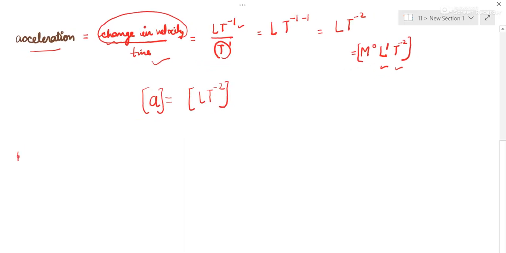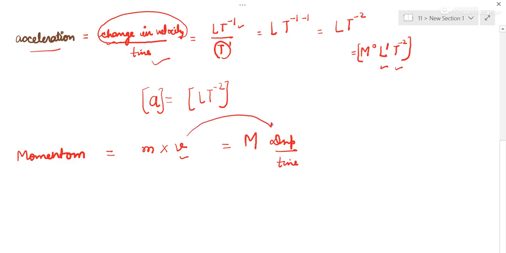So let us go to momentum. Momentum is the product of mass and velocity. Mass is capital M. Velocity is displacement upon time. If you don't remember the dimensional formula of velocity, you can again open it as displacement upon time. Mass is mass, displacement is L, that is length. So it will come as M L T minus 1. This will go up and become negative. So this is the dimensional formula of momentum.